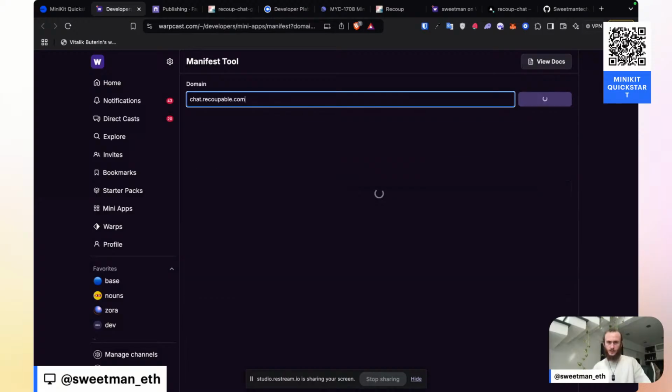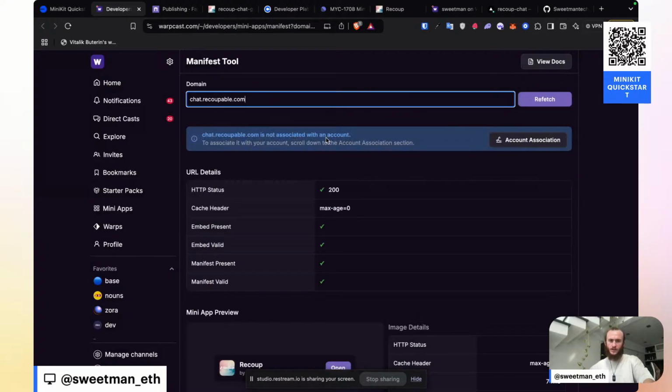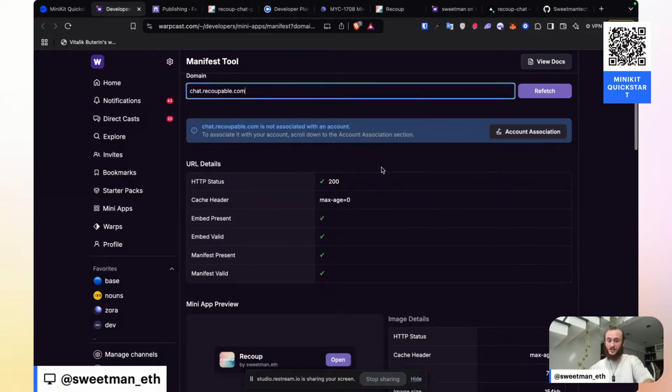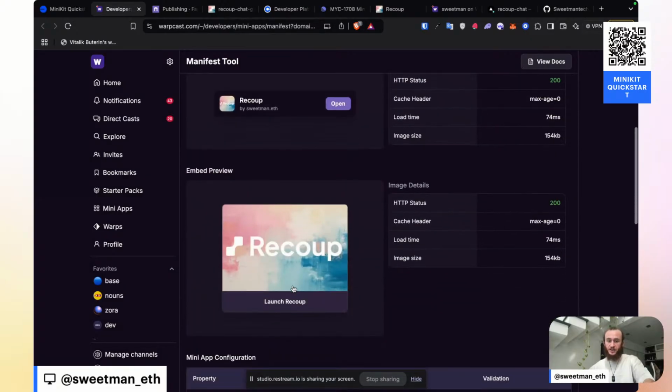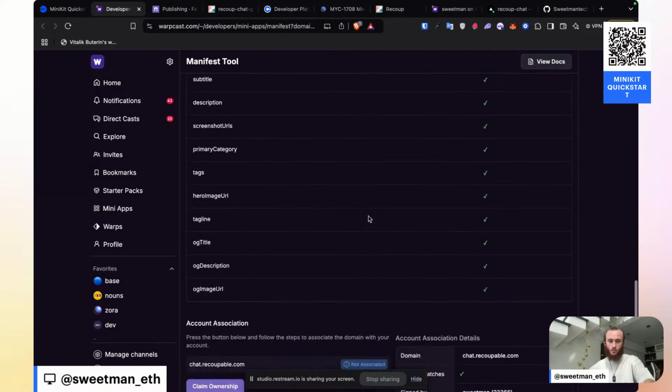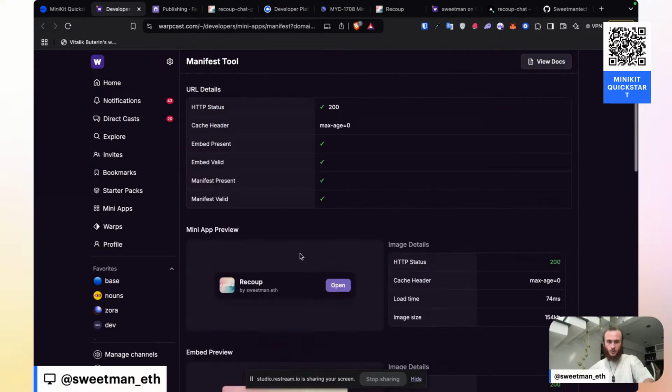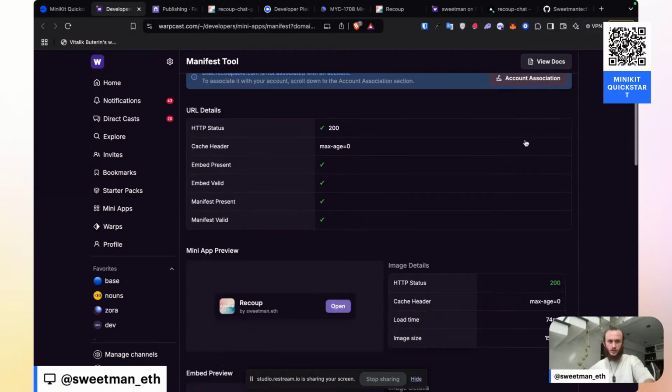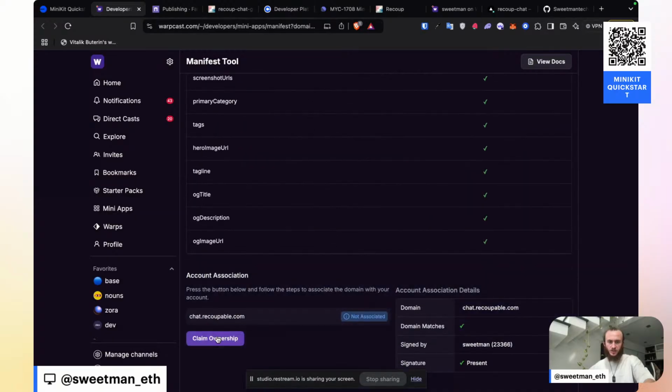The app is live. Let's come back to the developer tool and go to chat.recoupable.com. Refetching. It's not associated with an account. We got a different error now. I'm seeing all the buttons in order for us to open it. And so we should now be able to claim ownership.